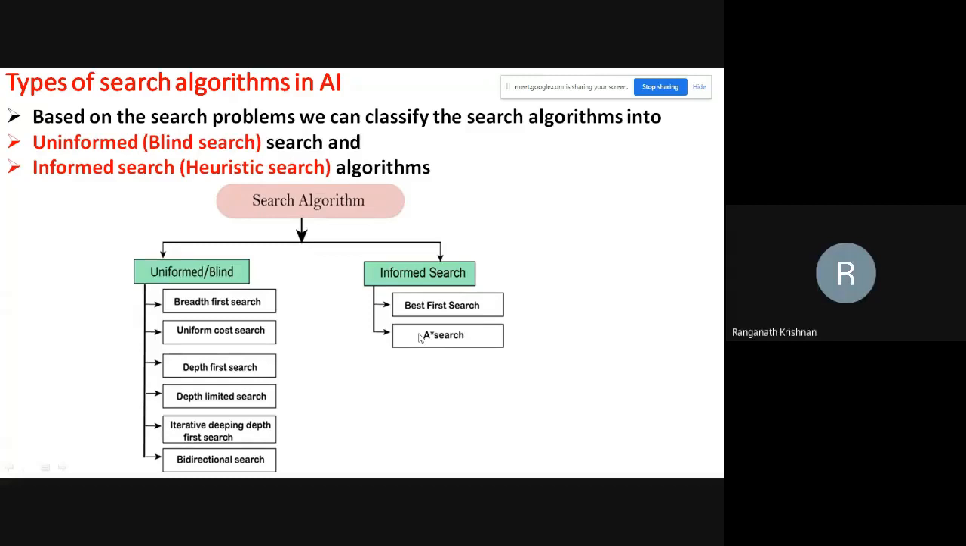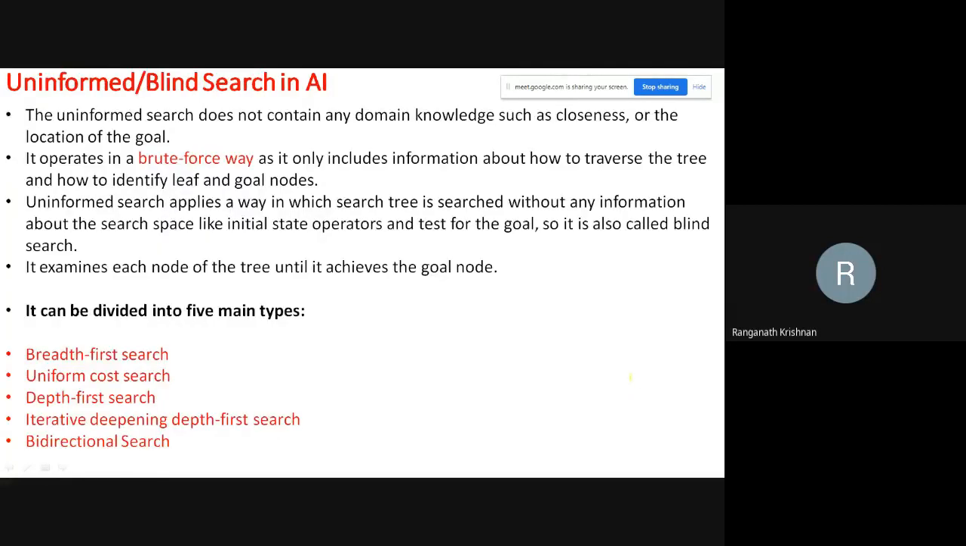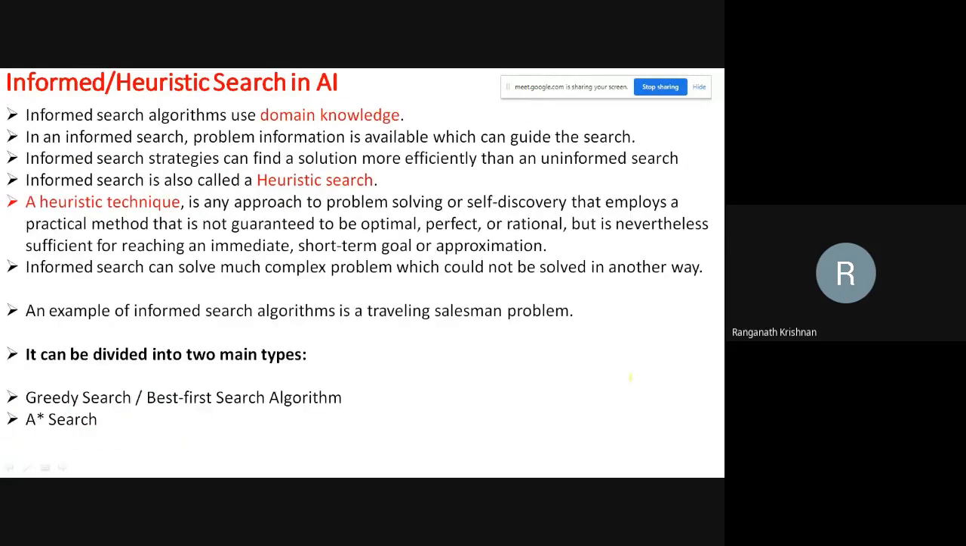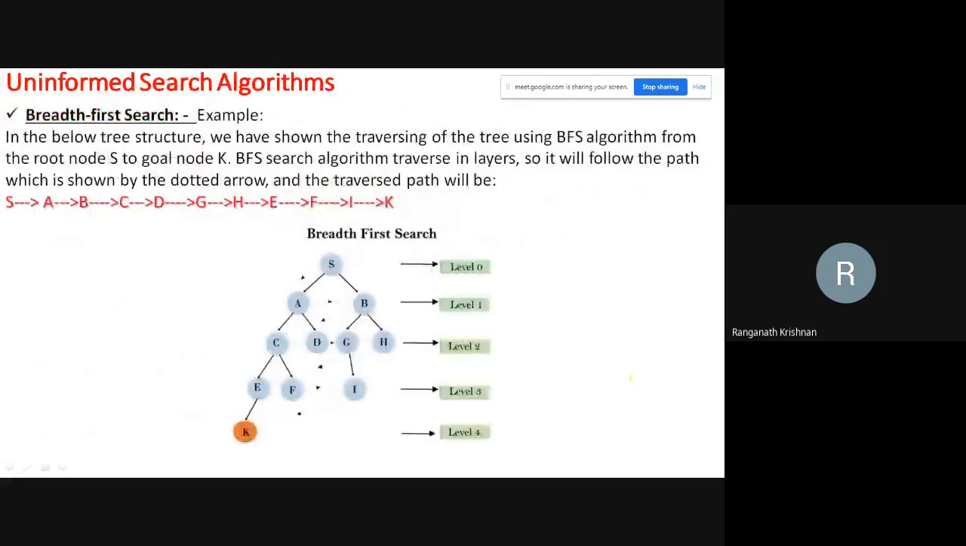Informed search is best first search and A star search. So BFS, breadth first, is a blind search methodology where you will see here, as you can see, it starts, hold on. Are you able to see my pointer, participants? Yes. Thank you, madam.